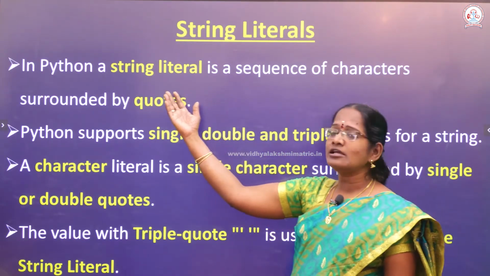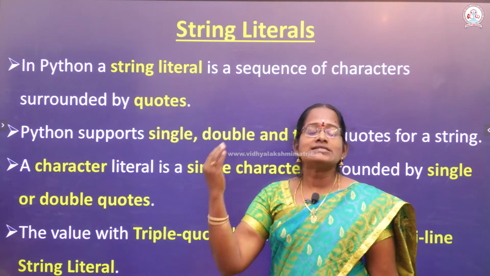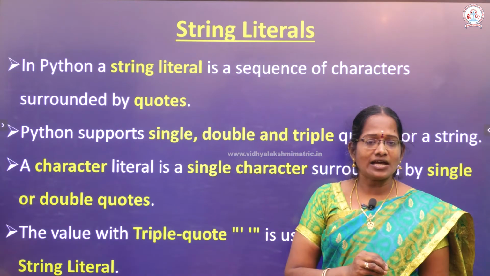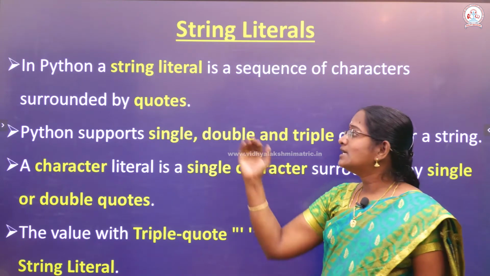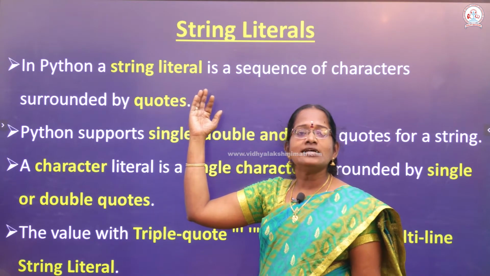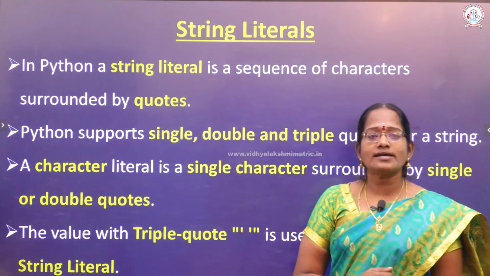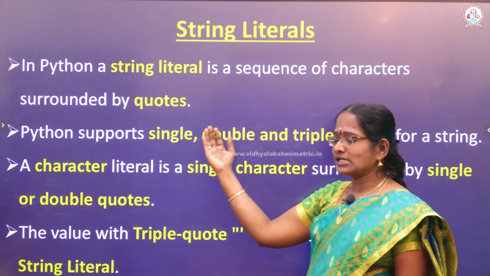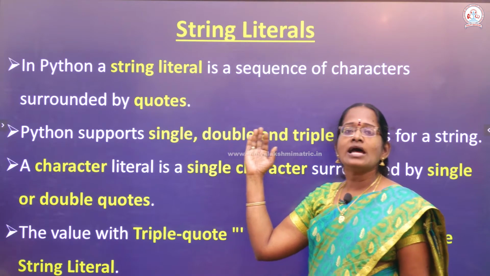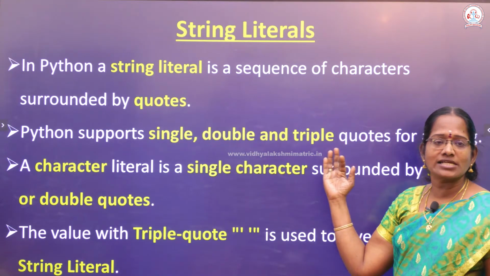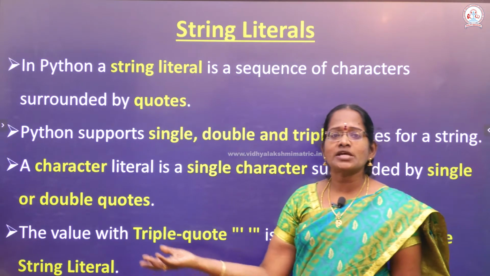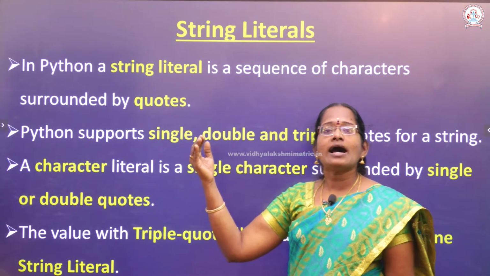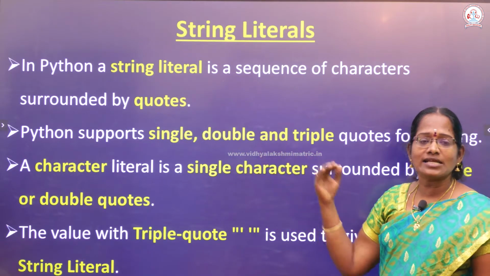In Python, C, C++, any language, a string literal means a sequence of characters surrounded by quotes. Python supports single quote, double quote and triple quotes for a string declaration.